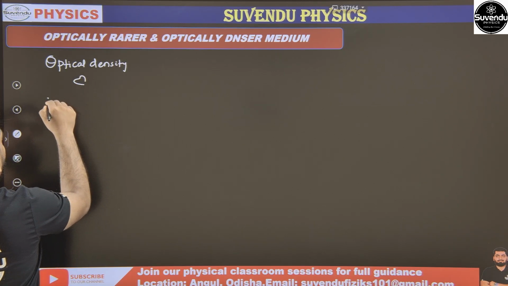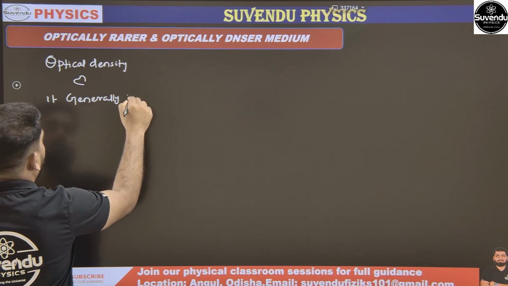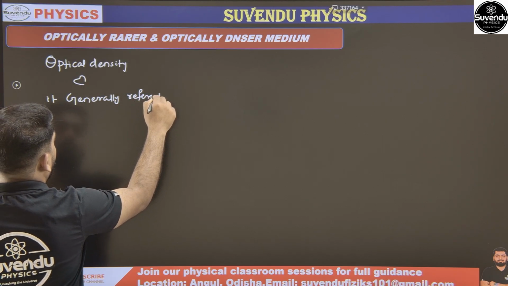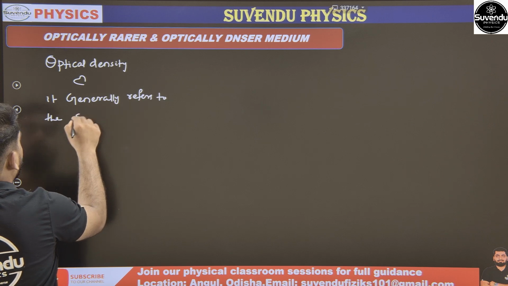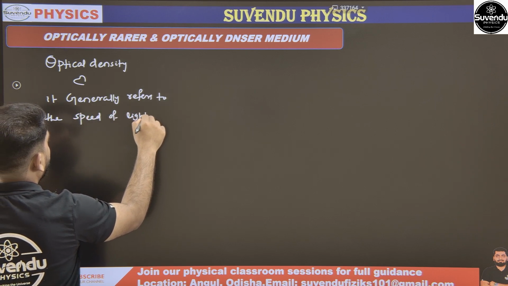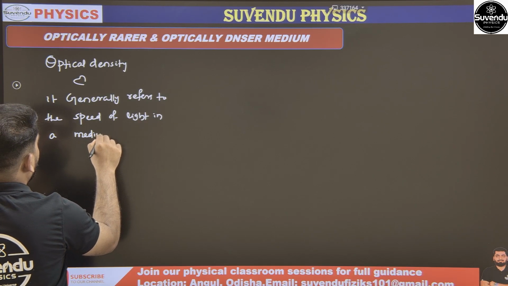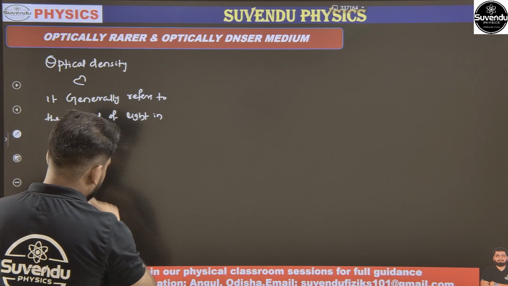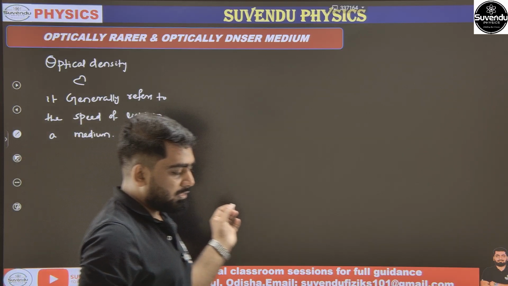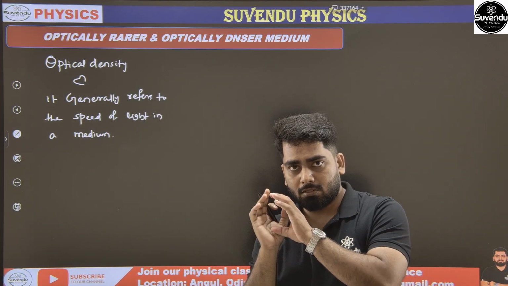Remember, it generally refers to the speed of light in a medium. Understand optical density as the amount of obstacles available in the path of light.